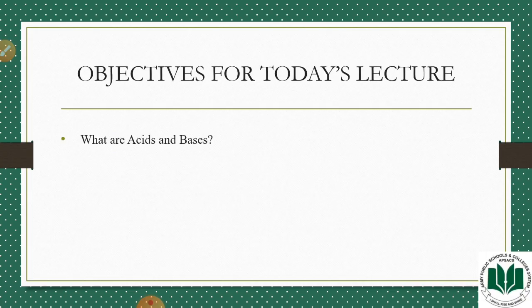So moving towards our first lecture for this topic, in today's lecture we will have a general idea about which substances are called acids and which substances are called bases, and what these terms acids and bases actually mean.